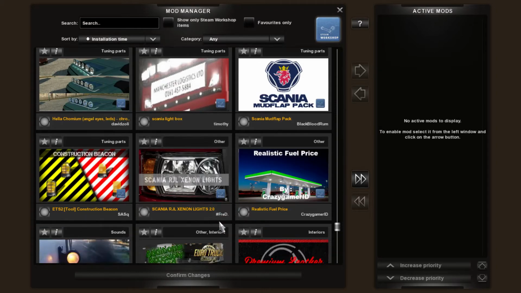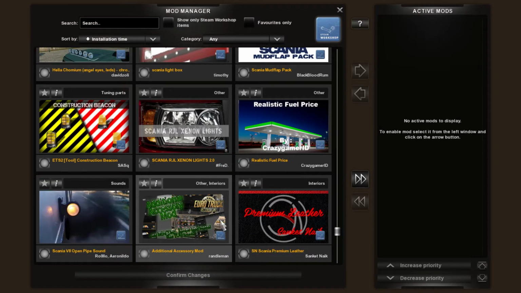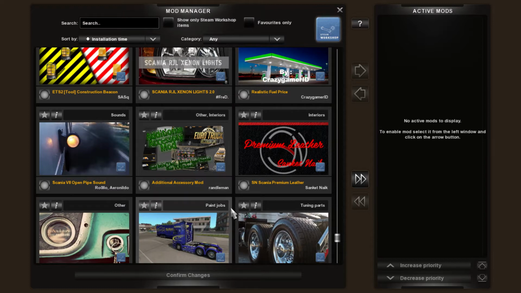The one thing I would say about mods is just be careful when you do use mods that you trial them, because what can happen is it can break the game.